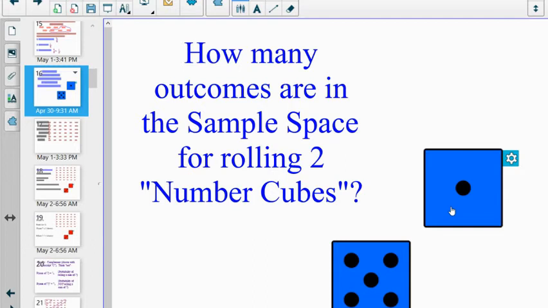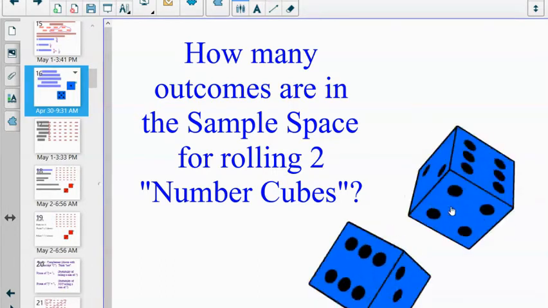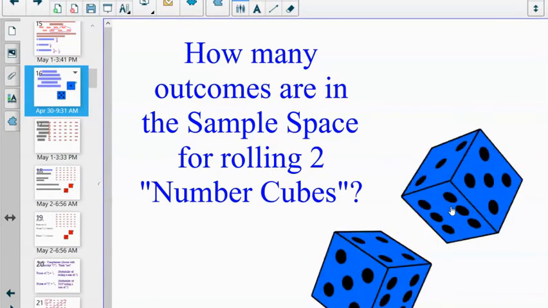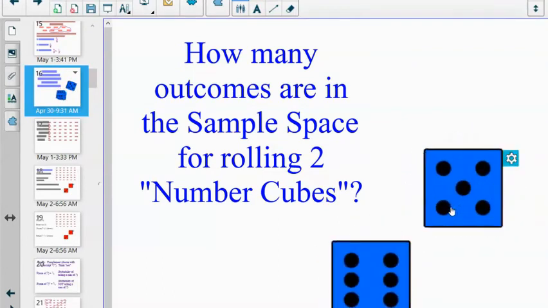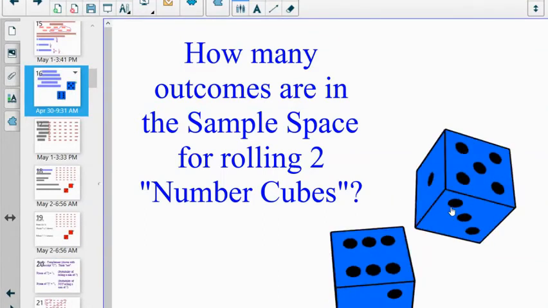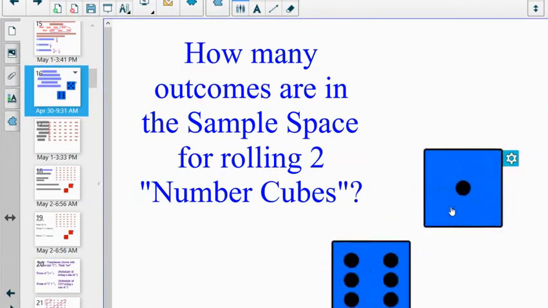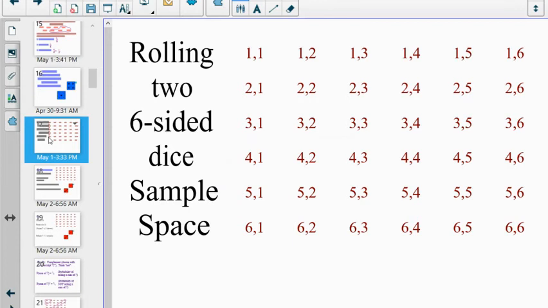And so those outcomes are not equally likely. It's more likely for me to roll a sum of 6 than it is to roll a sum of 2 because there's only one way. There's only one way of rolling a sum of 2, and that outcome only happens if I roll a 1 on both of the dice. Now, I'm not going to waste too much time trying to do that because there is only one way of rolling a sum of 2.